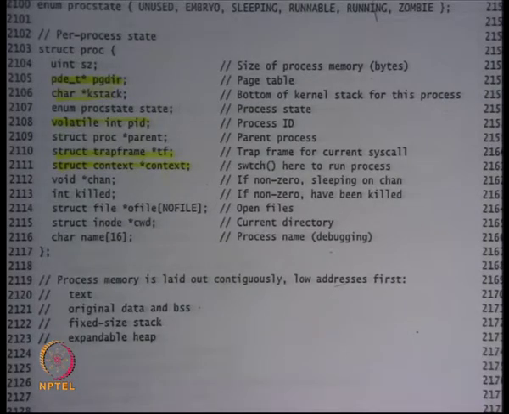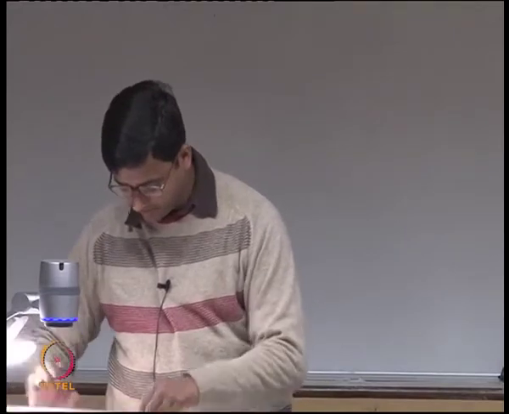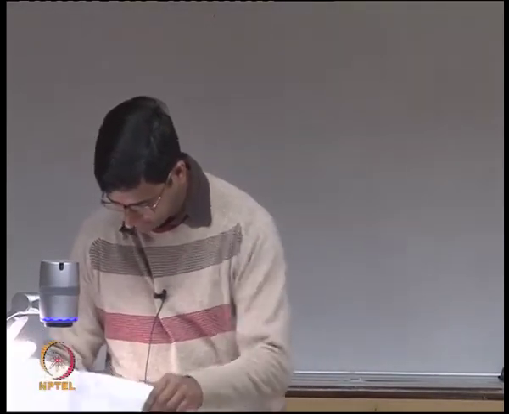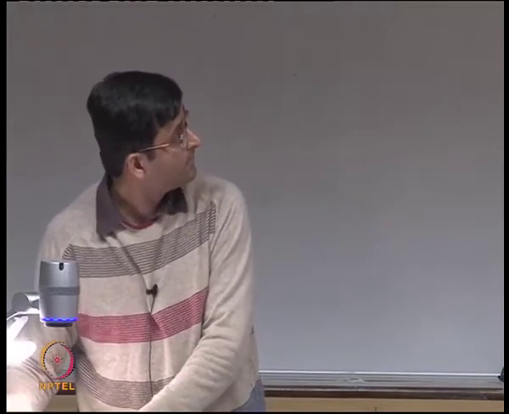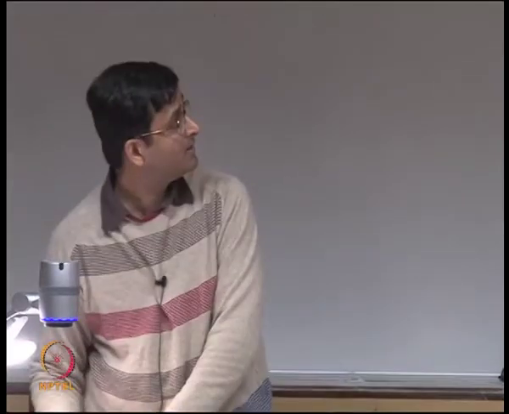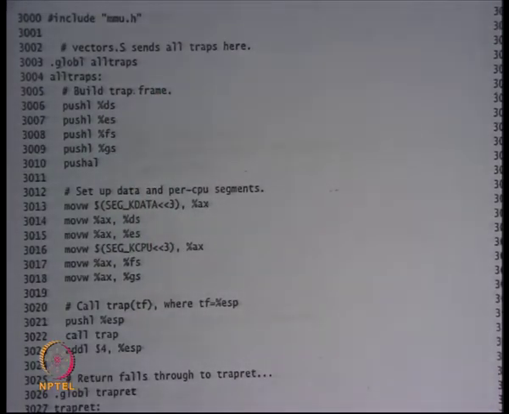Okay, so let's also look at what happens on a trap. Sheet 30. Okay, so on a trap, the IDT points to a handler, right?